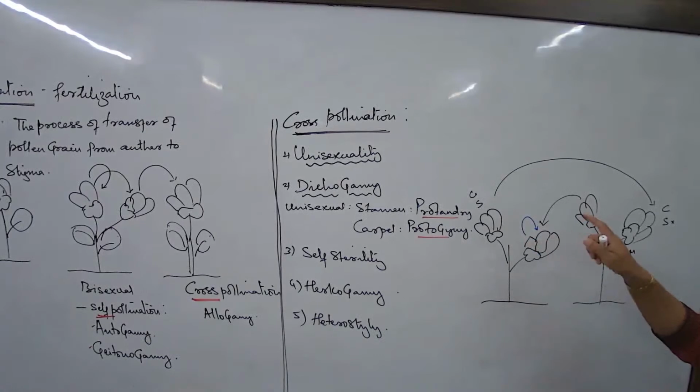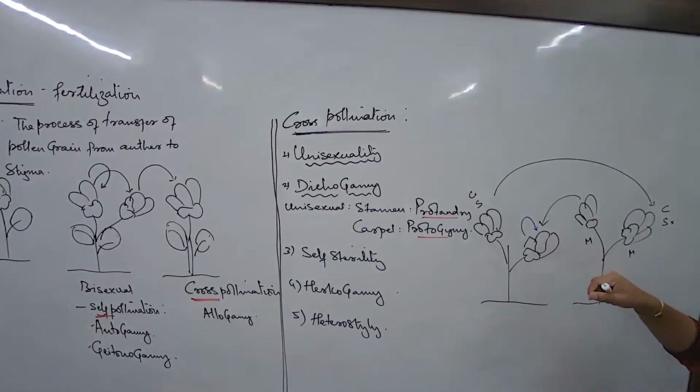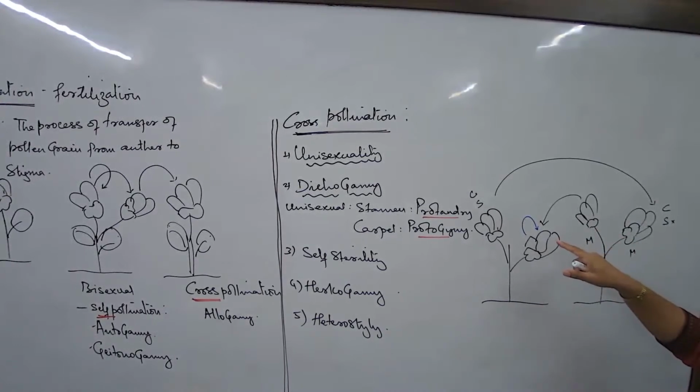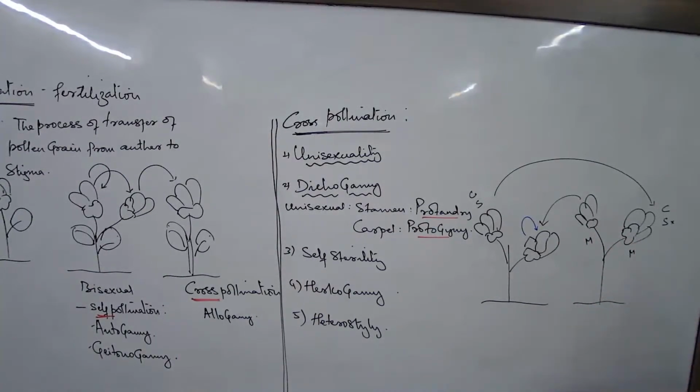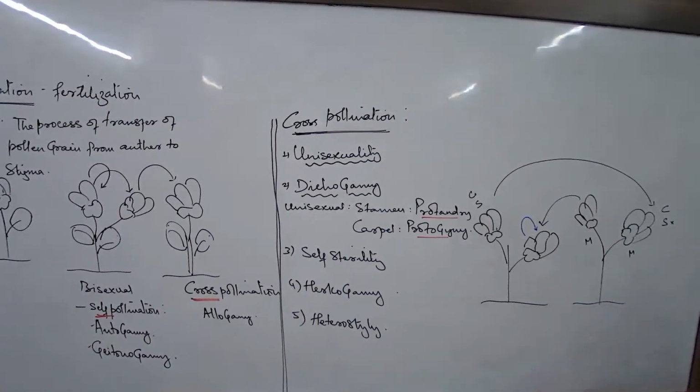The pollen which is falling on the stigma is not of the correct structure, shape, etc. So the stigma is not able to recognize it, though they are bisexual, and the growth of the pollen does not happen. Though they are bisexual, the male part or the female part cannot recognize. So that is the basic concept of self-sterility.